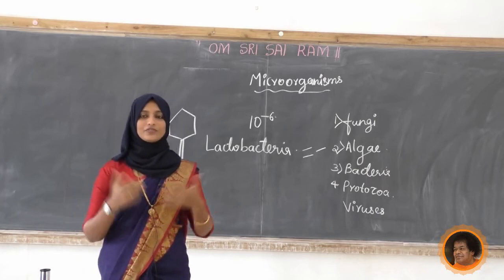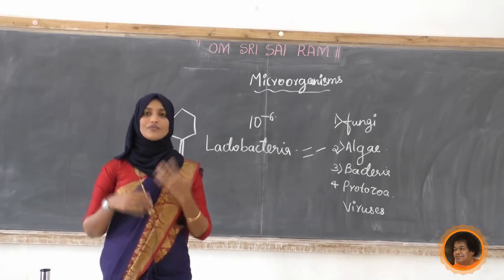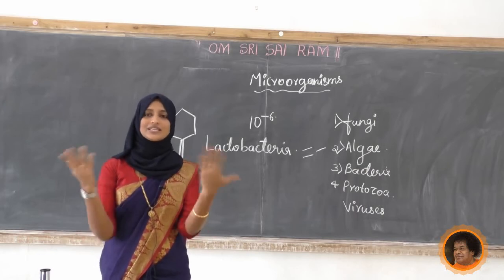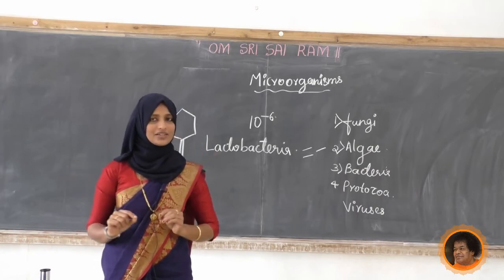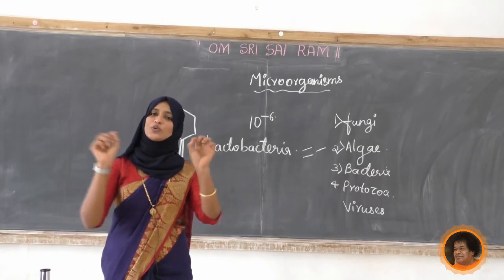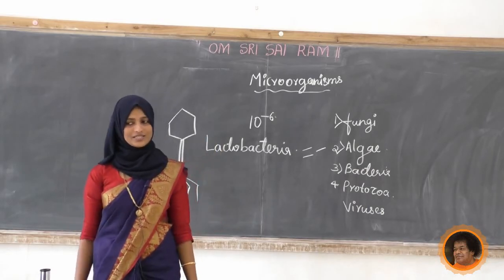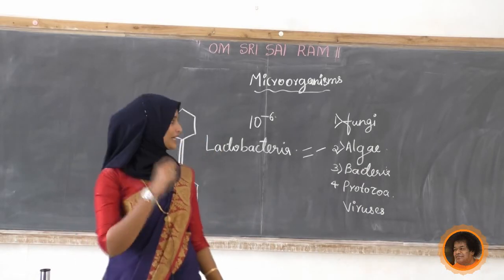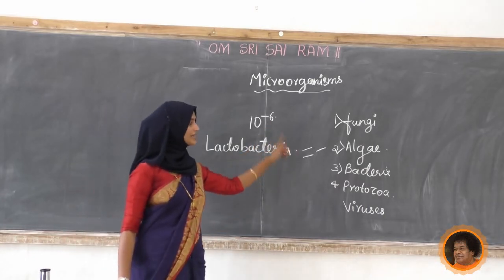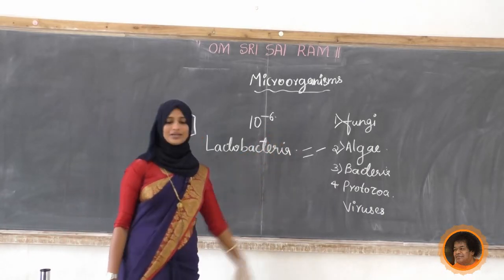Why? You have to give the scientific reason, whether it is a friend or a foe. Next, give an example for fungi, algae, bacteria, protozoa and viruses.